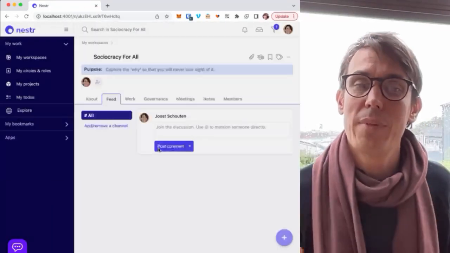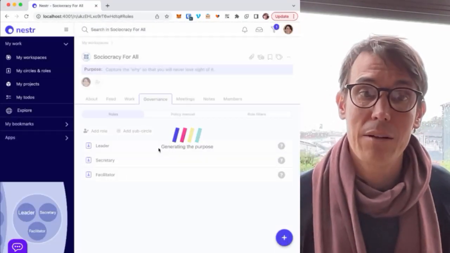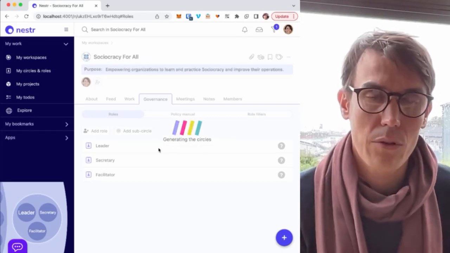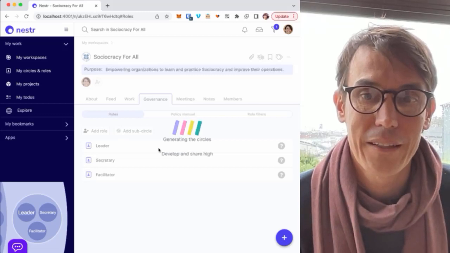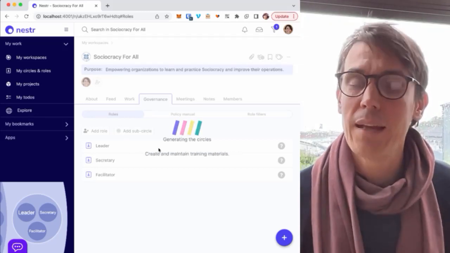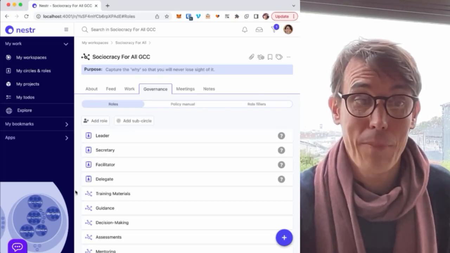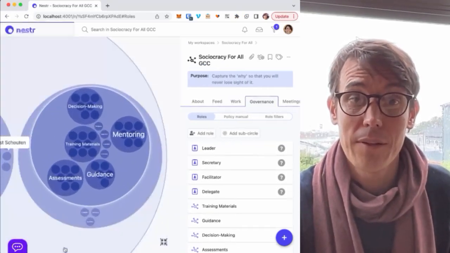And this is where the magic starts to happen. What you see right now is Nestor starting to use AI to really generate your starting structure based on the input that you just provided and what we've gathered from the internet. Right, and now it's complete, and let's have a look at what it created for us.